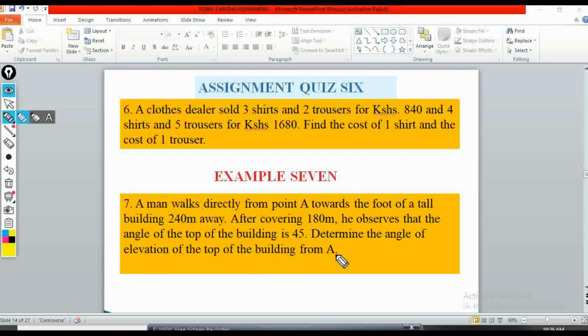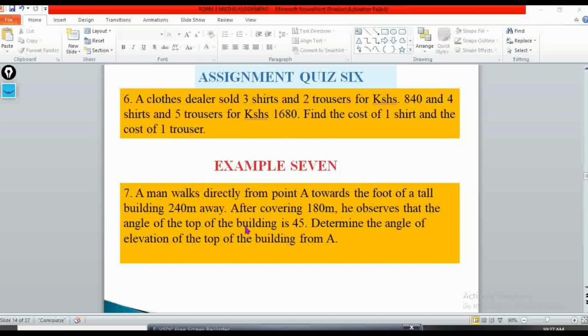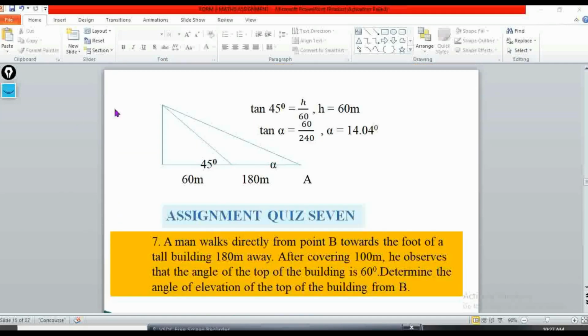So now we are going to look at it from point A. How do we go about this example? First of all, if you're a good student, you'll try to sketch this out. So when I look at my sketch, this is my building, this is the top of the building, and this man will start from this point A and then walk towards the foot of the building. From this point A, I don't know the angle. Then after this man has walked 180 meters, you realize that the angle is 45. So the angle of his observation is 45, meaning he has to raise his eyes at 45 degrees. So this is the angle of elevation.